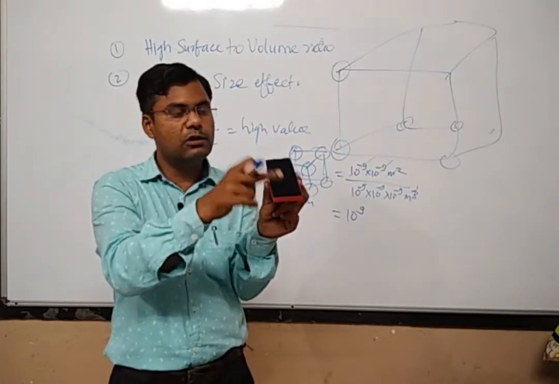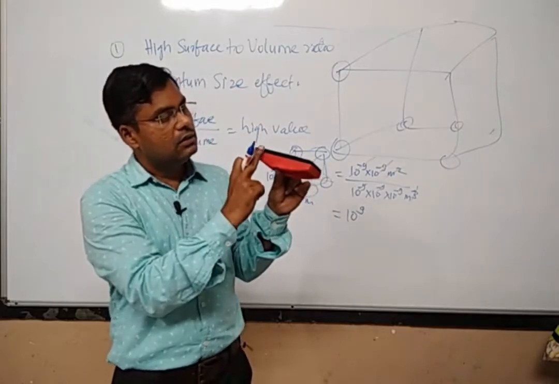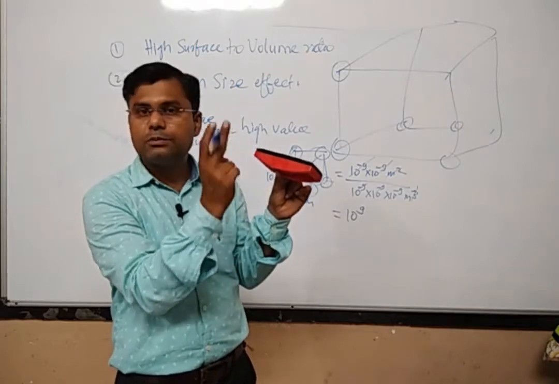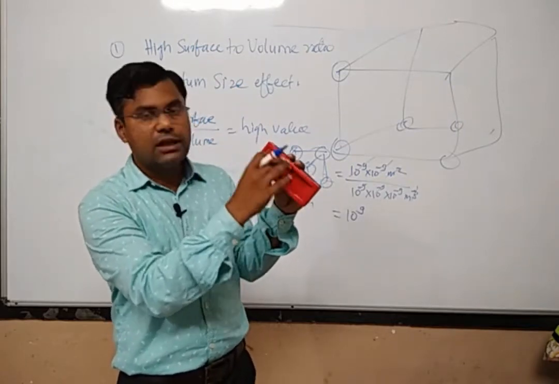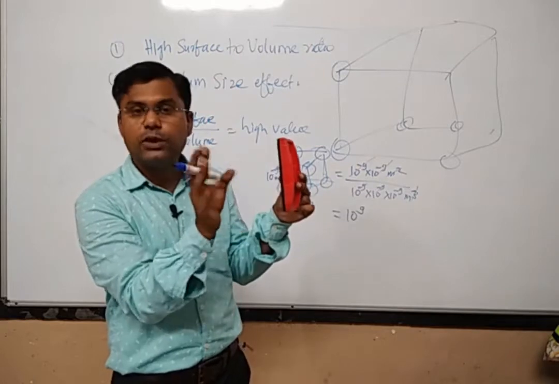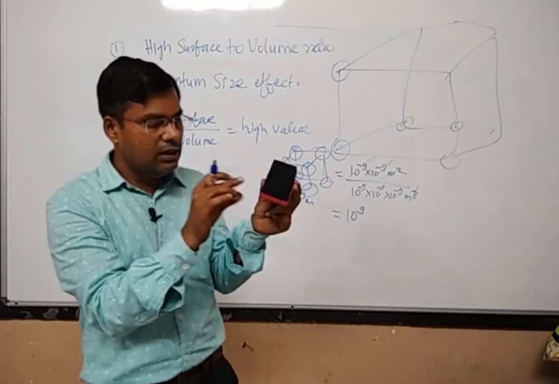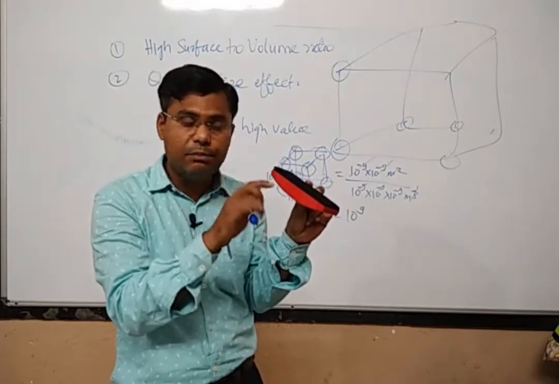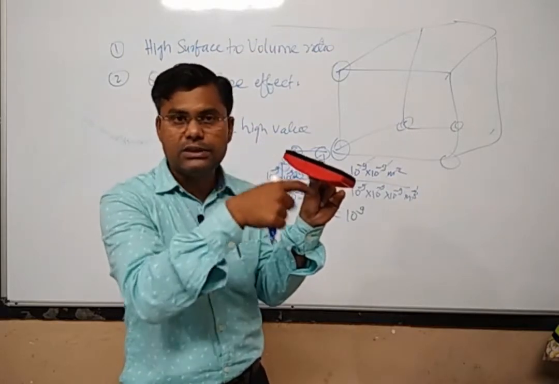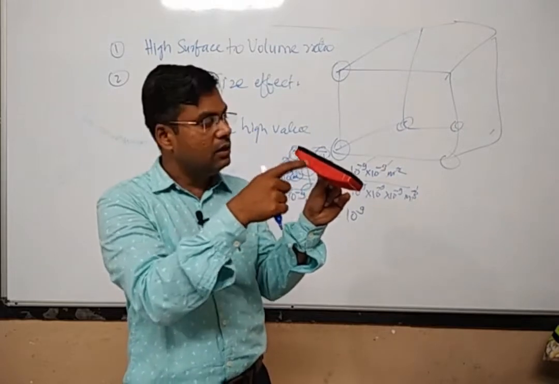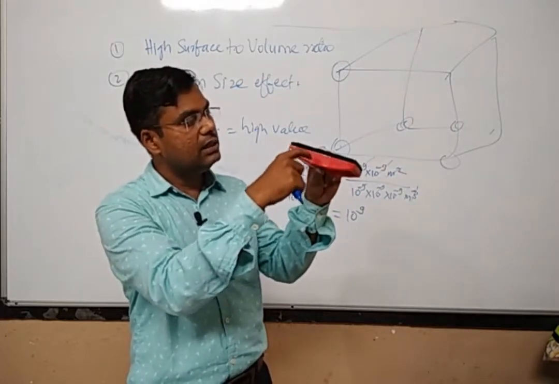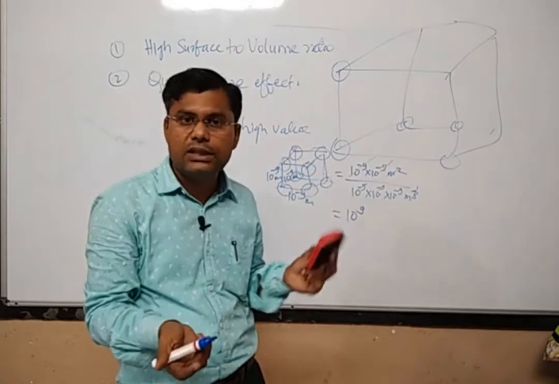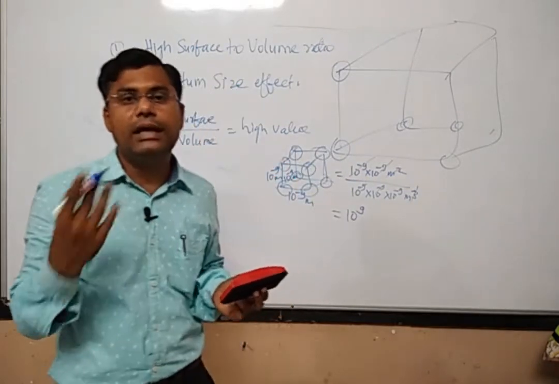These atoms or these molecules are exposed to the surrounding. The atoms on this particular side, the upper layer, are also exposed to the surrounding. These atoms are also exposed. But the number of atoms exposed to the surrounding is less compared to the actual number of atoms inside the duster. There are so many atoms inside the duster that are not interacting with the surrounding, so the properties will not be enhanced.